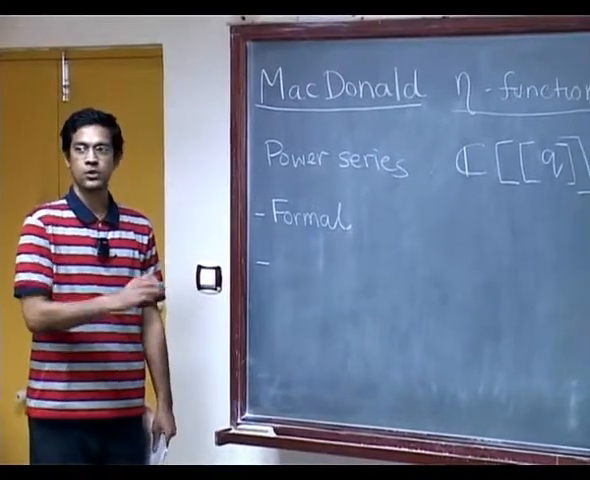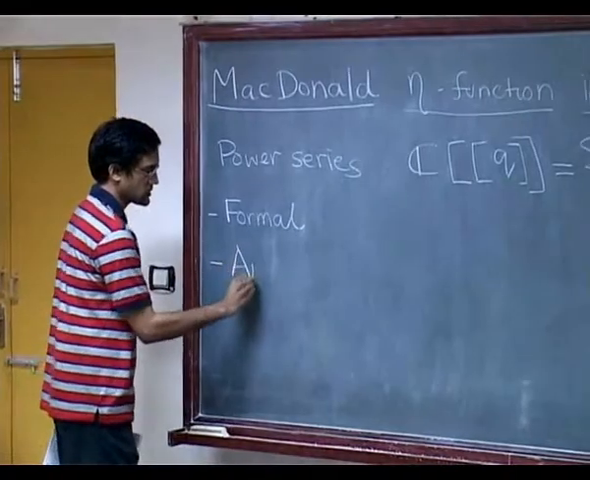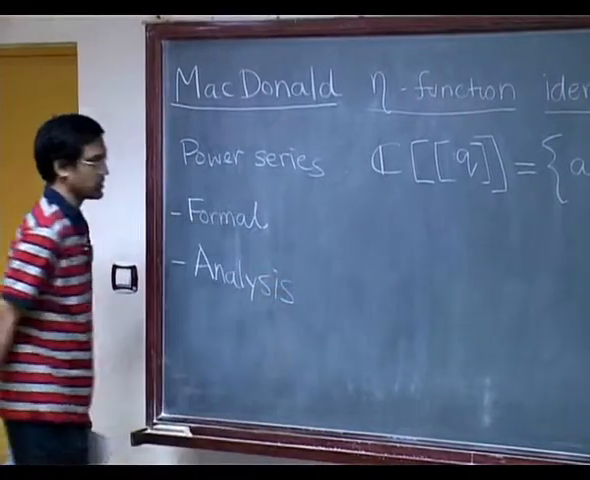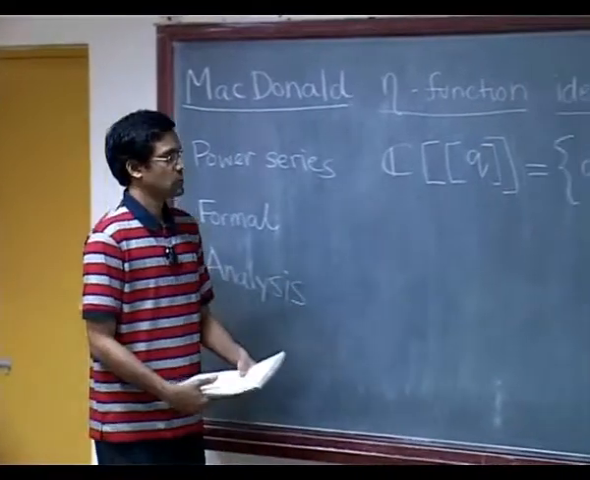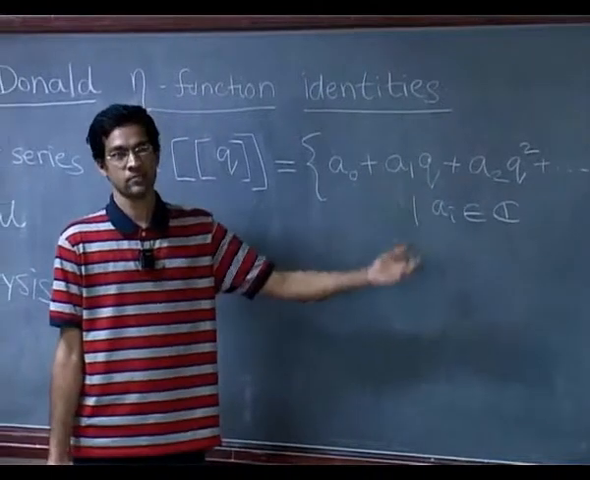On the other hand, you could also imagine plugging in values for Q. If you want to think of Q as a complex number, then of course we are in the realm of analysis. So you could think of these as analytic objects. Now of course you want to know when you can plug in a certain number for Q. It won't always make sense.